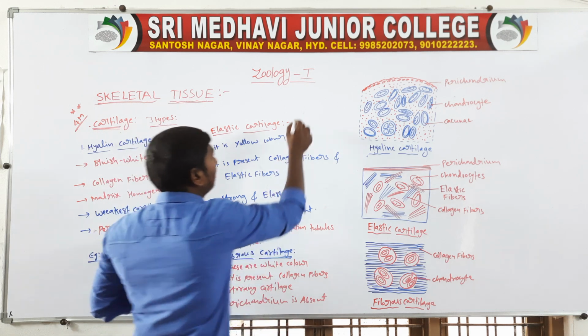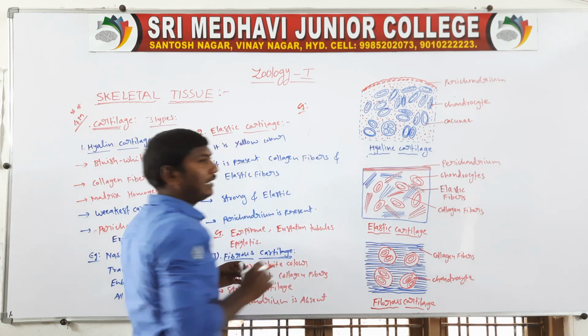Examples: these are presenting in the intervertebral disc, the backbone.